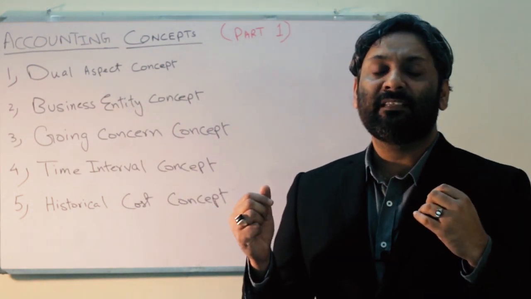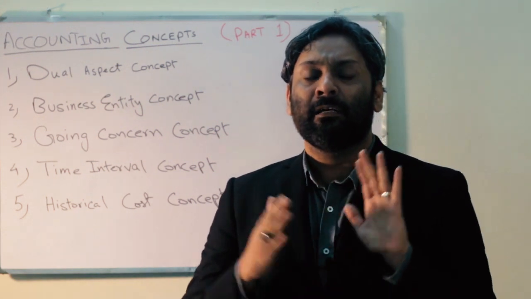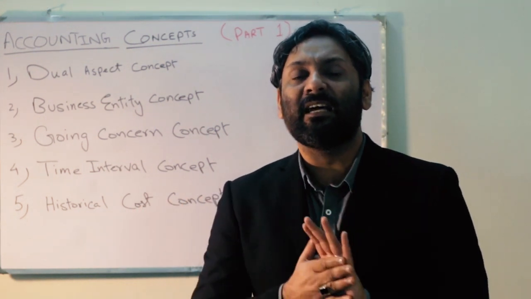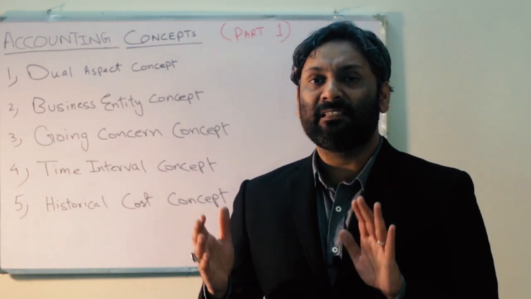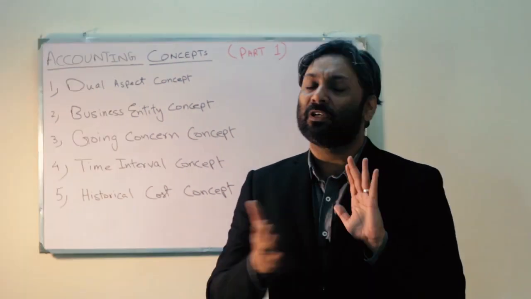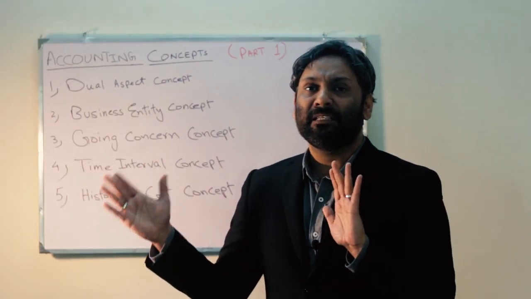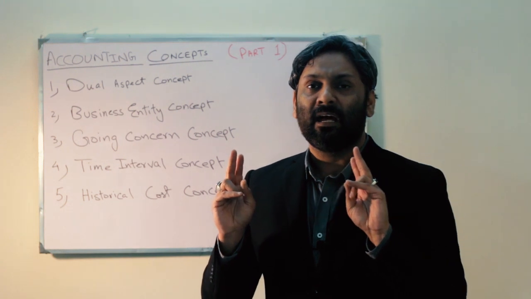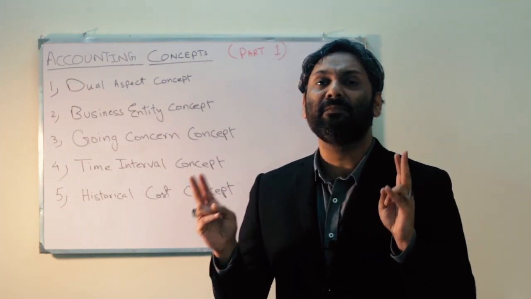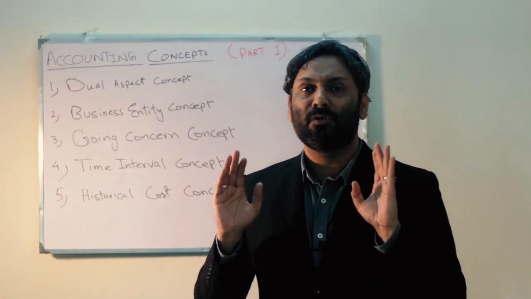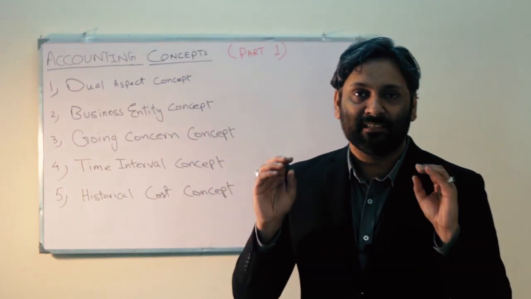The owner's personal expenses cannot be deemed as business expenses. The owner's personal assets cannot be deemed as business assets, and vice versa. What needs to be kept in mind is that business and owner are two separate identities, and their incomes, expenses and transactions should not be mixed up under any circumstances.